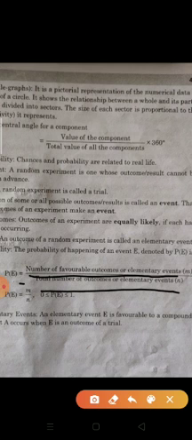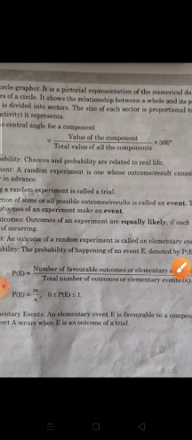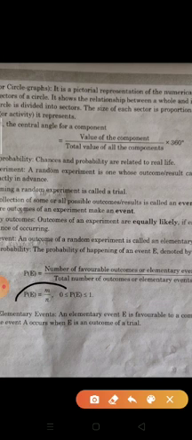Suppose we understand with the help of an example. When we toss a coin, the outcomes are 2, head or tail, but at one time only one outcome comes. So the probability is 1 upon 2, head or tail. This is the favorable outcome and this is the total outcomes. So P(E) is equal to M upon N, where P is greater than or equal to 0 and less than or equal to 1.